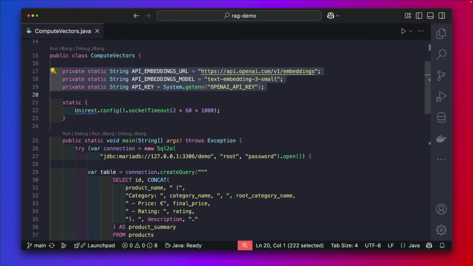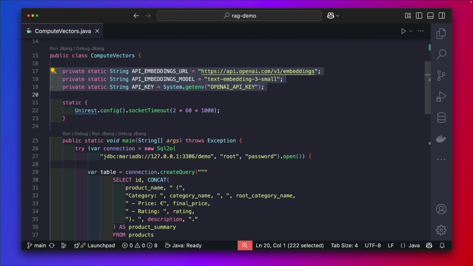Now let's go to the Compute Vectors program. Even if you are a Java developer, don't pay too much attention to each single line of this. I'm just going to highlight the steps. Like I said, you can find the code on GitHub. So first we need the embeddings URL. You can see it's api.openai.com/v1/embeddings. That's the embedder.